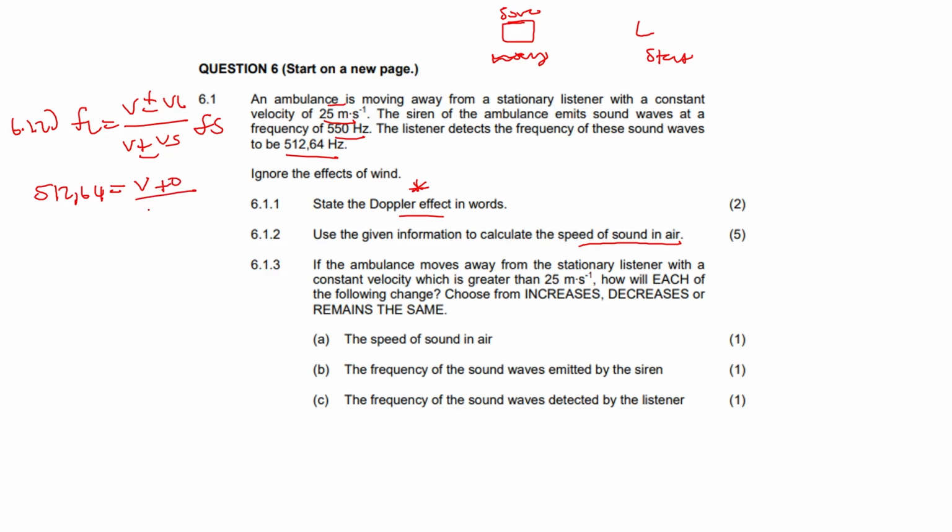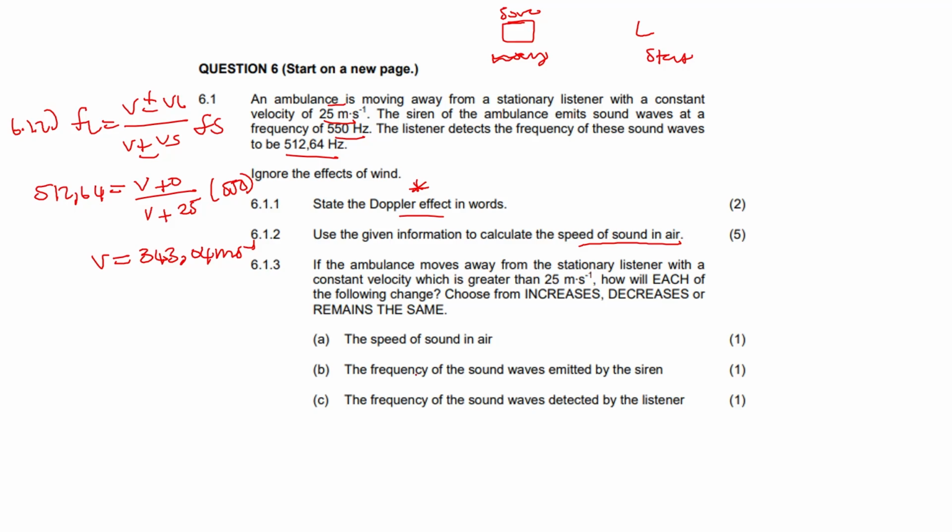Again, I want the speed of sound in air. And then the velocity of the ambulance is 25. Then the frequency of the siren that the ambulance emits, or the frequency of the source, is 550, which was given right there. So then I do my maths calculations to get V on its own. And I get V to be 343,04 meters per second. They will take a range between 332,14 to 343,4.